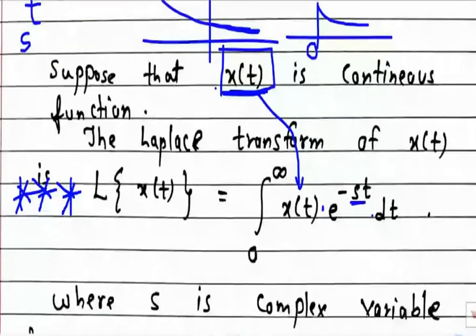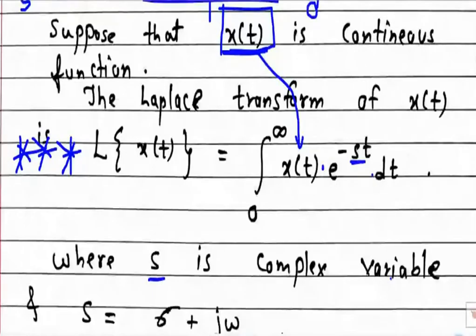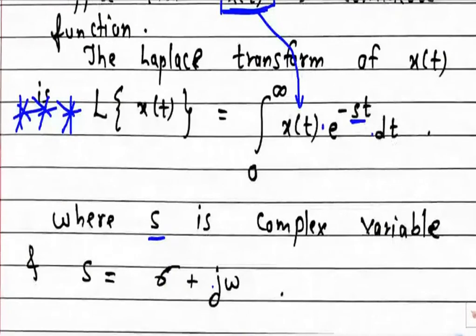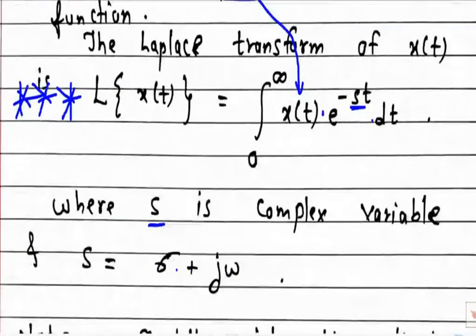Chalo. S is a complex variable and it is given by sigma plus j omega. On the first day we will not go into too much detail, we will talk a little at a time. Omega is nothing but the frequency. J is nothing but the complex number and sigma is the attenuation.